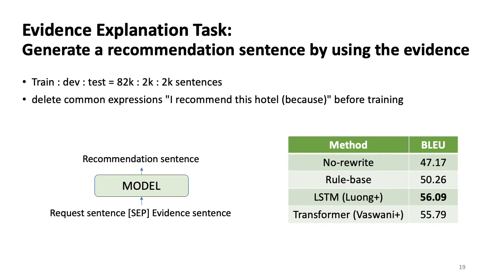Compared with the baseline, all generation methods obtained higher BLEU scores. The score of the LSTM-based model is the highest. The BLEU score is 56. However, the BLEU score of the rule-based model was only 6 points lower than the LSTM model. This implies that this task requires fewer rewrites than we expected.